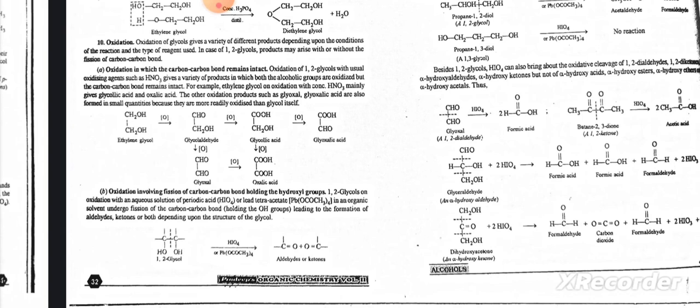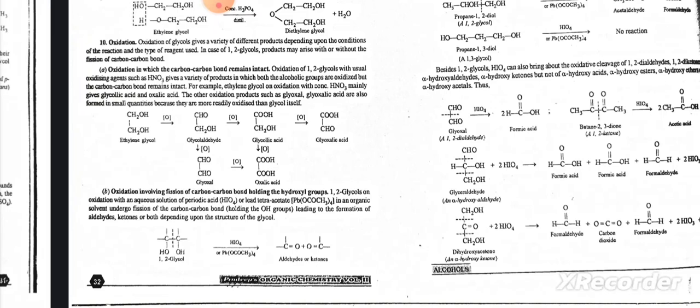Oxidation in which the carbon-carbon bond remains intact. Oxidation of 1,2-glycol with usual oxidizing agents such as HNO3 gives a variety of products in which both alcoholic groups are oxidized but the carbon-carbon bond remains intact. For example, ethylene glycol on oxidation with concentrated HNO3 mainly gives glycolic acid and oxalic acid. The other oxidation products such as glyoxylic acid are also formed in small quantities because they are more readily oxidized than glycol itself.